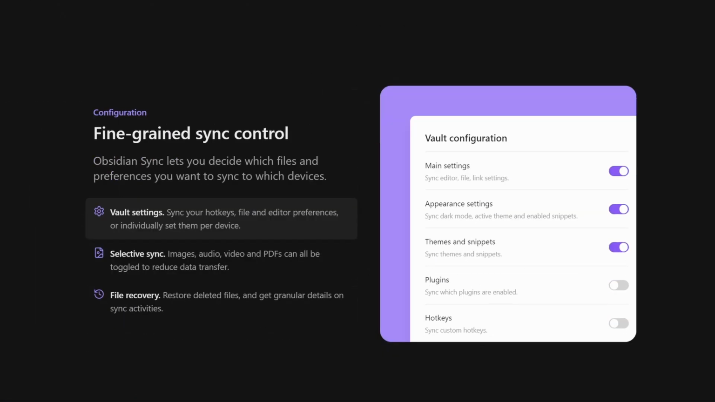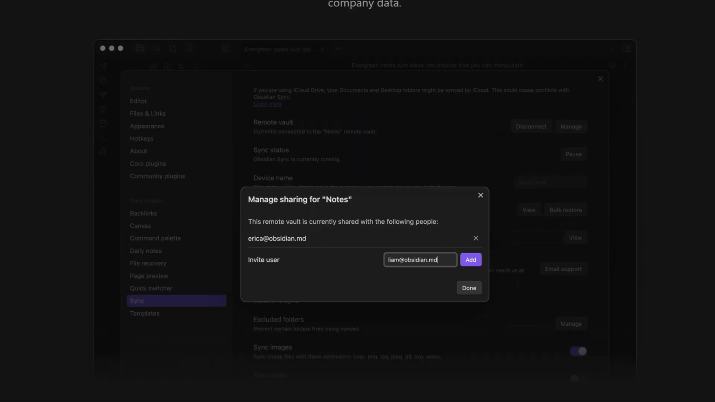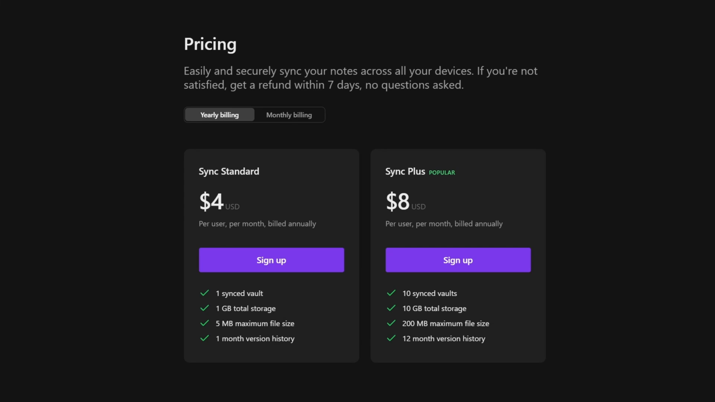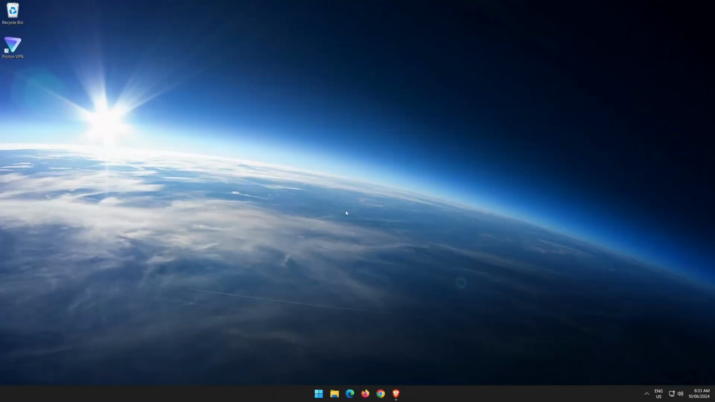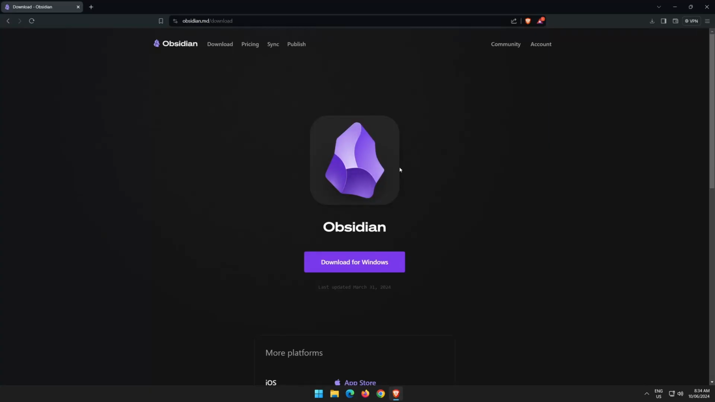This setup works well for me at the moment, but I may consider switching to Obsidian Sync once it fits within my budget. Download and install Obsidian. First step is going to be to download and install Obsidian. Open up your preferred web browser, navigate to obsidian.md/download, select your platform from below.